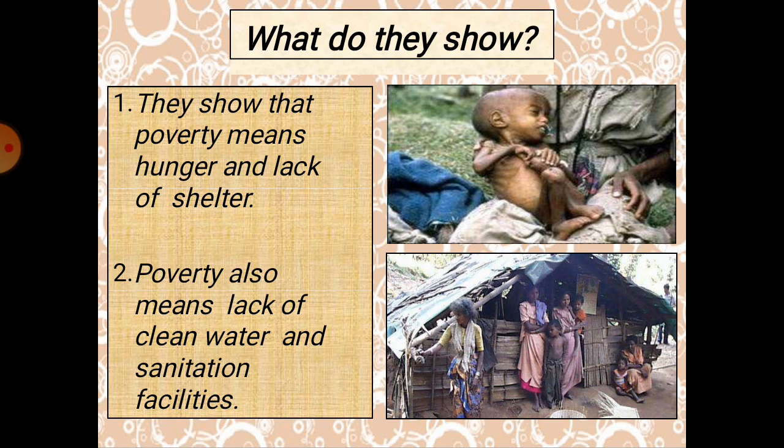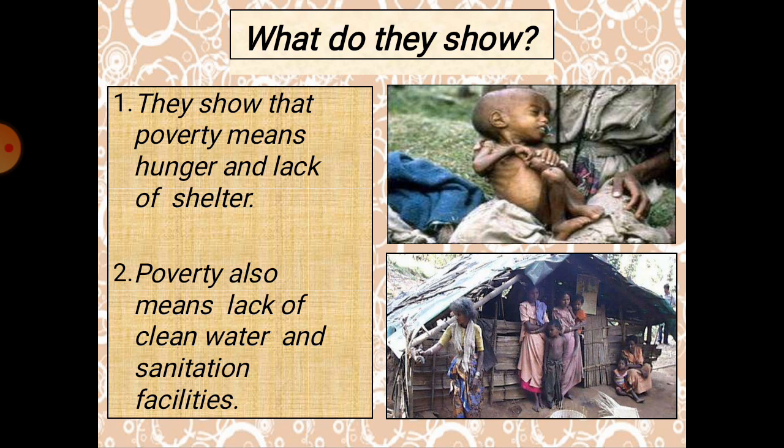Even in the urban area, we saw they were living in a small rented house, a single room rented house. So here also you can find he is living in a kacha house. Kacha house means it is constructed with coconut leaves and all. Like that, they are suffering. Okay, it shows that they're really suffering.